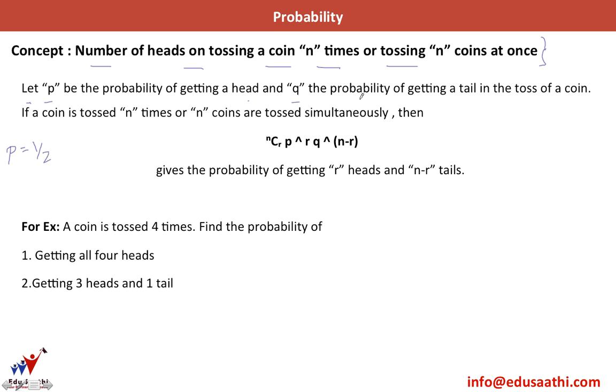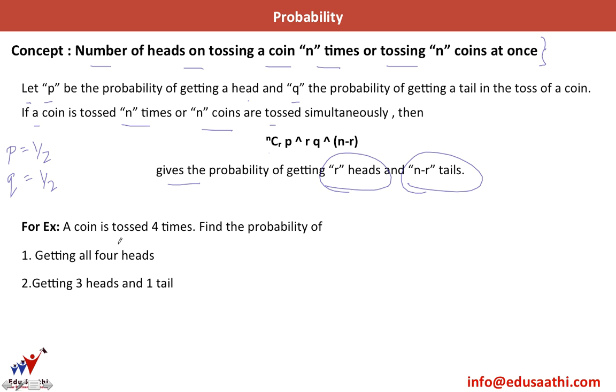And Q the probability of getting a tail. So I have Q also equal to 1 by 2 in the toss of a coin. If a coin is tossed n times or n coins are tossed simultaneously, both of them mean the same thing, then nCr P raised to power r Q raised to power n minus r gives the probability of getting r heads and n minus r tails.